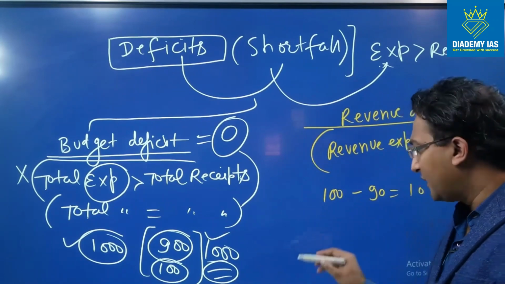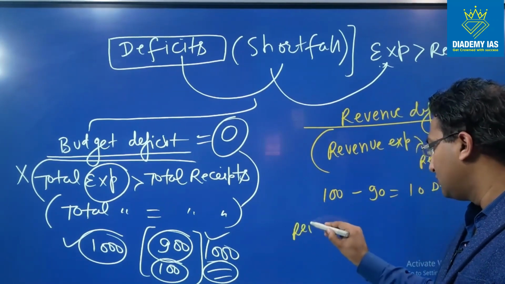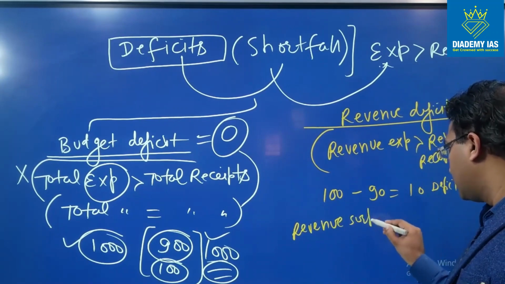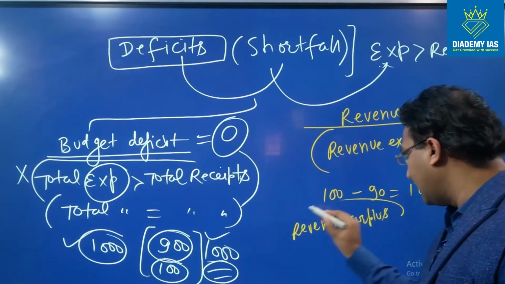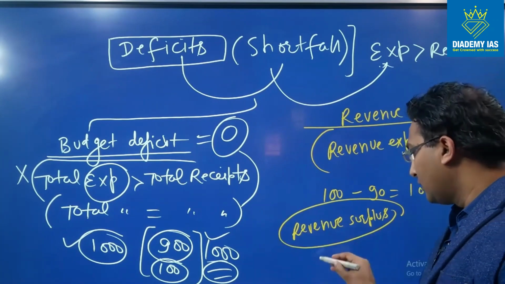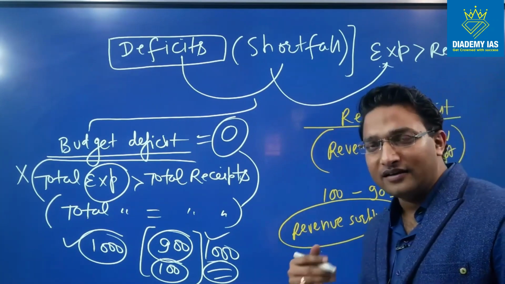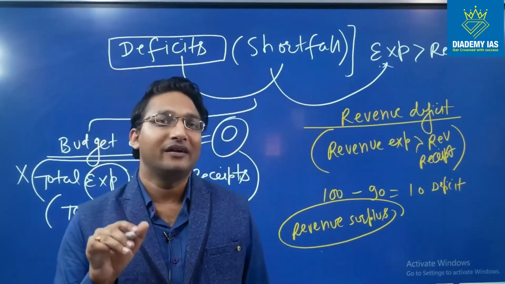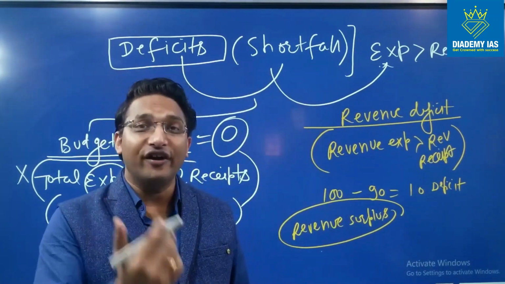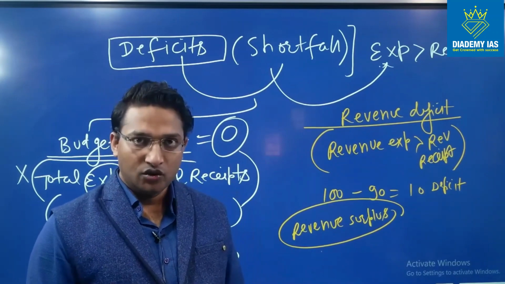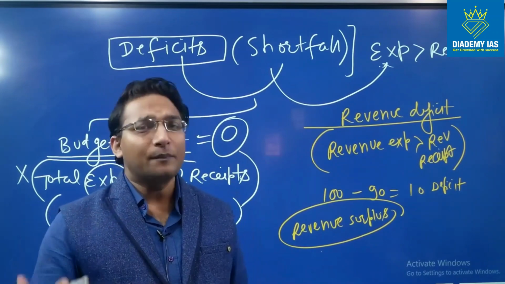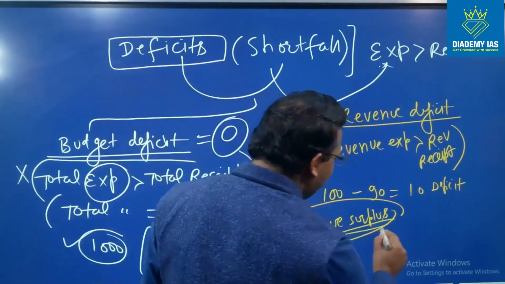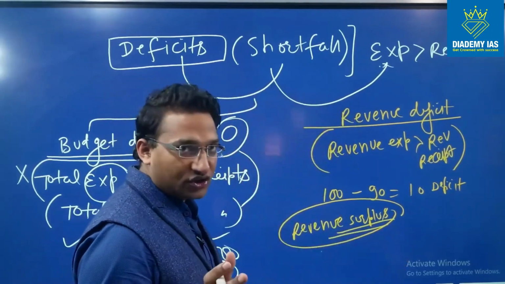Reverse is also possible. That means there is a possibility of revenue surplus also, although practically this does not happen. So why does this not happen? Because government is not a profit making entity. Government is a welfare entity. So government cannot earn the profit. So there is never a situation of revenue surplus in the normal case of operation, right?